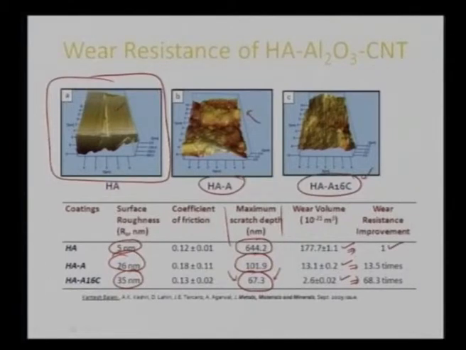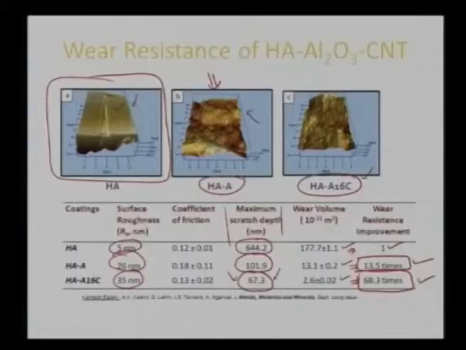So we can see with aluminum oxide addition, we are seeing improvement of approximately 13.5 times, and with further addition of only 1.68% of carbon nanotube, we are getting improvement of approximately 68.3 times. So we can very nicely say that aluminum oxide is a ceramic which has very high hardness and very high fracture toughness. So it somehow restrains the damage which is imparted onto it, and it supports the hydroxyapatite matrix.